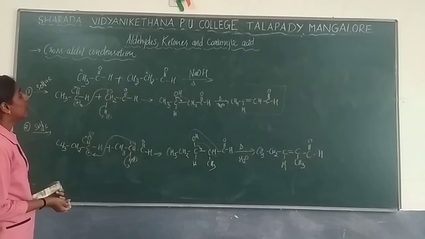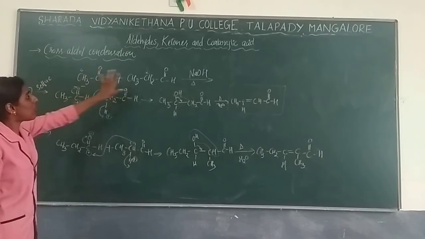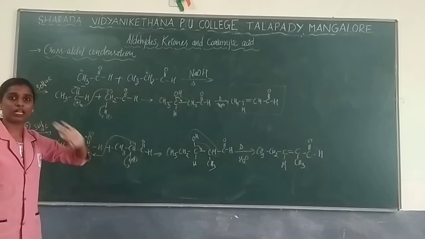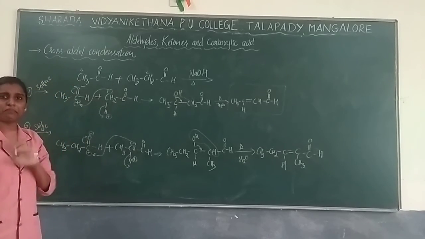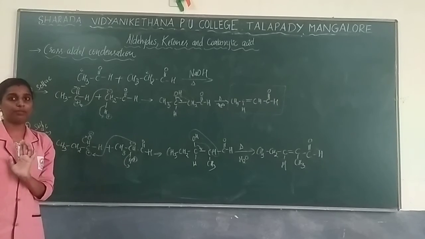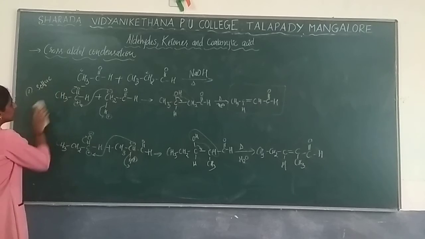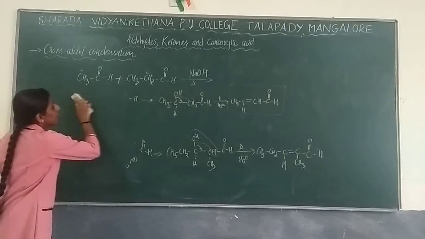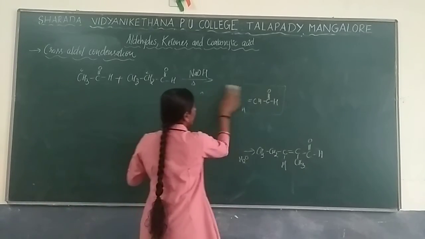Next we will try cross aldol condensation. Till now we have done just the self aldol condensation. Next we have to go with cross aldol. The mechanism is the same, but you should be very careful with the reactants you take. You should be careful about the alpha hydrogen whichever you write. So try to write the product by yourself.